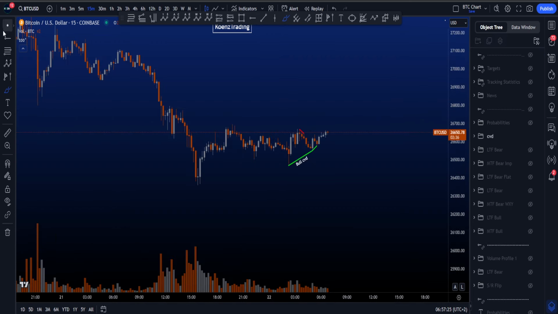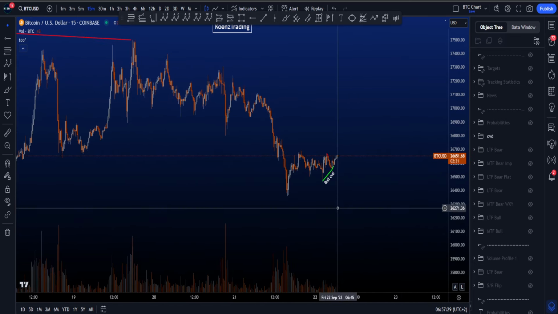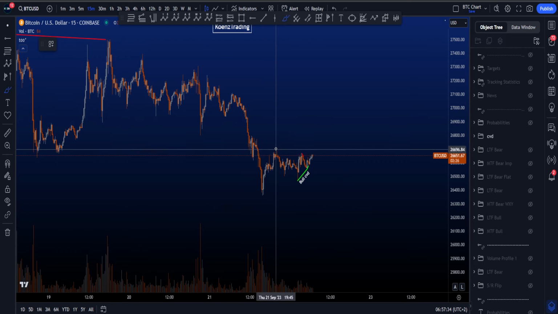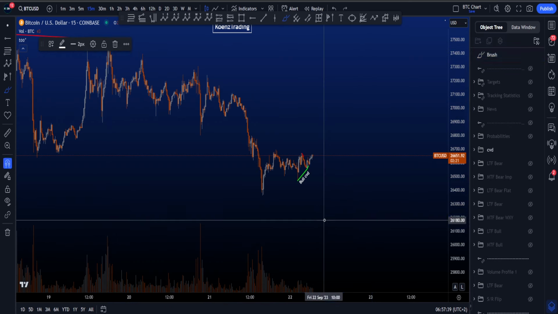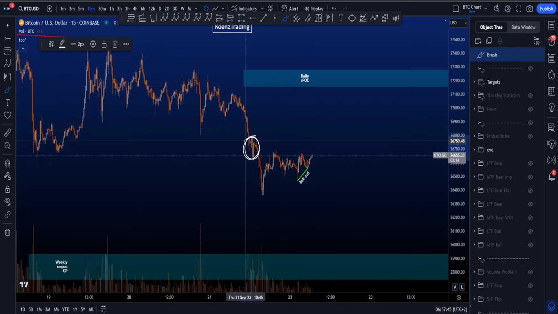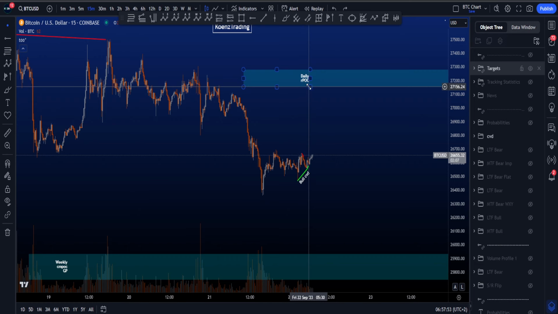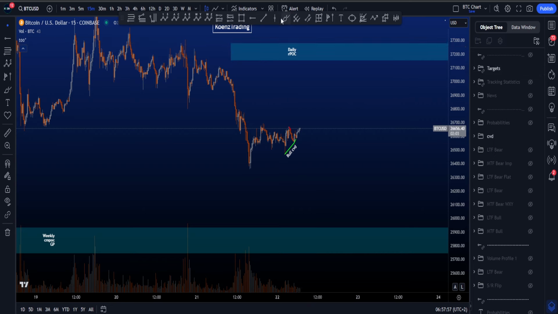Now, if price moves towards the upside, more on the micro time frame, as you can see, I don't really have a count at the moment on the micro, but if we look for impulsive structures to the downside, it doesn't look that amazing, right? Then you want to see a 5-wave structure to the downside. So a bit of a bounce could be very interesting, where then again, if price is going to go at least above this little range over here, I'd be looking for price to move to the upside, where then an interesting area is going to be this resistance box between 27.1 and 27.3. That is definitely an area of interest.